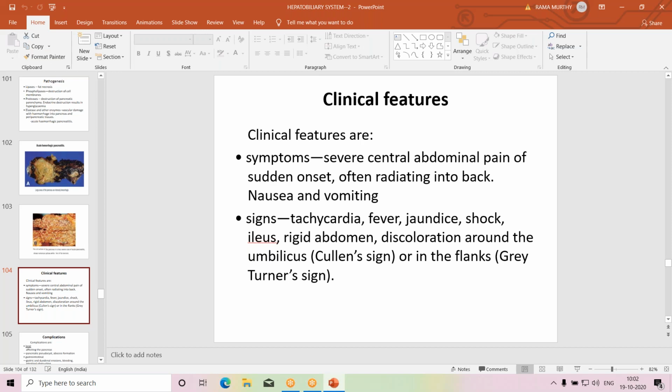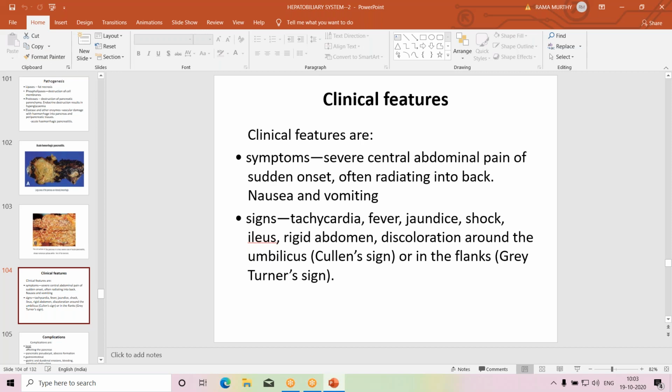The symptoms are severe central abdominal pain, that is the region of pancreas, of sudden onset after a bout of alcohol or heavy fatty meal. Patient develops a severe sudden acute abdominal pain in the central abdomen, and pain radiates to the back, and pain is associated with nausea and vomiting. And on clinical examination, you will find tachycardia, fever, sometimes jaundice, and shock.